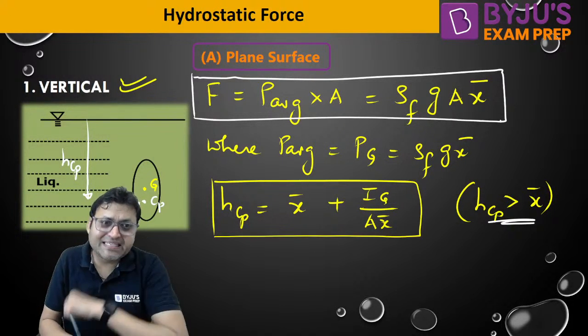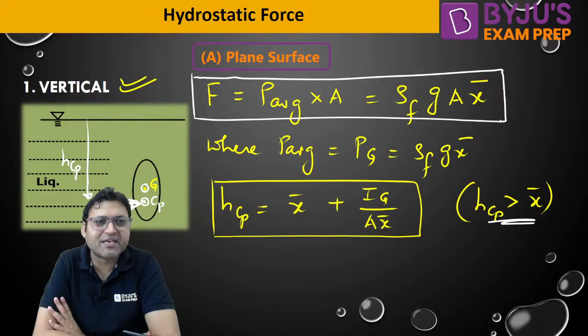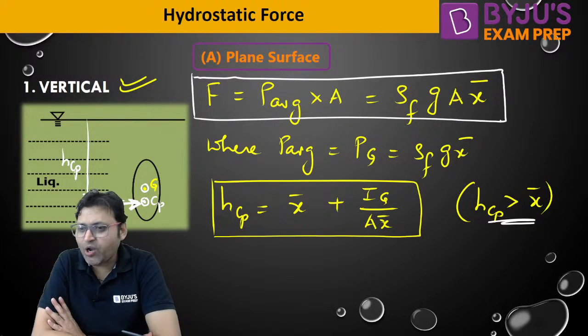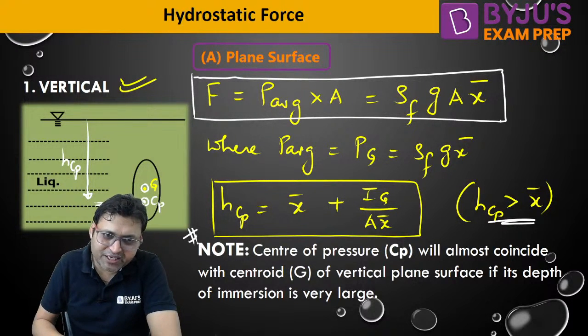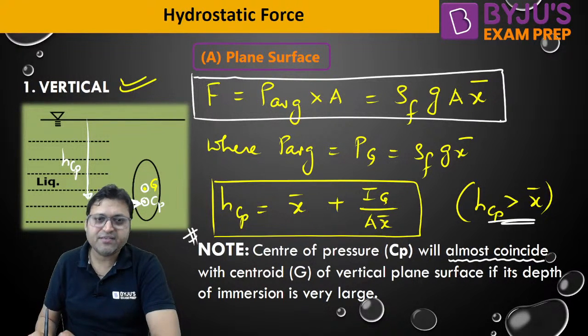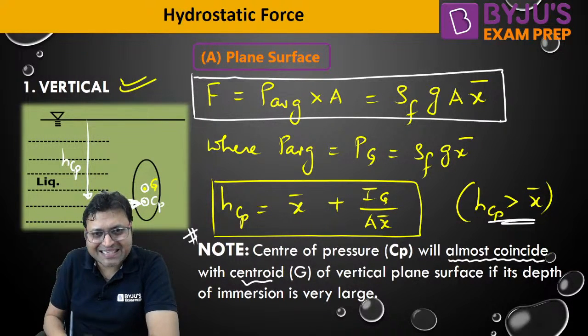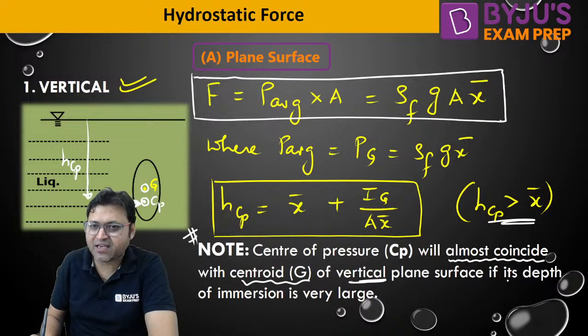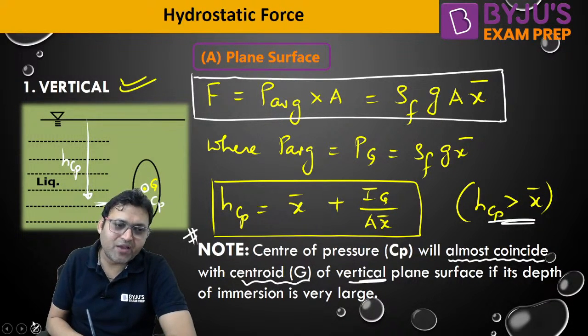But is there any possibility that CP and G almost coincide with each other? Is there any possibility that the center of pressure and the centroid of the plane surface almost coincide in case of a vertical plane surface? Yes, there is a situation. The center of pressure will almost coincide with the centroid of the vertical plane surface if its depth of immersion is very, very large.